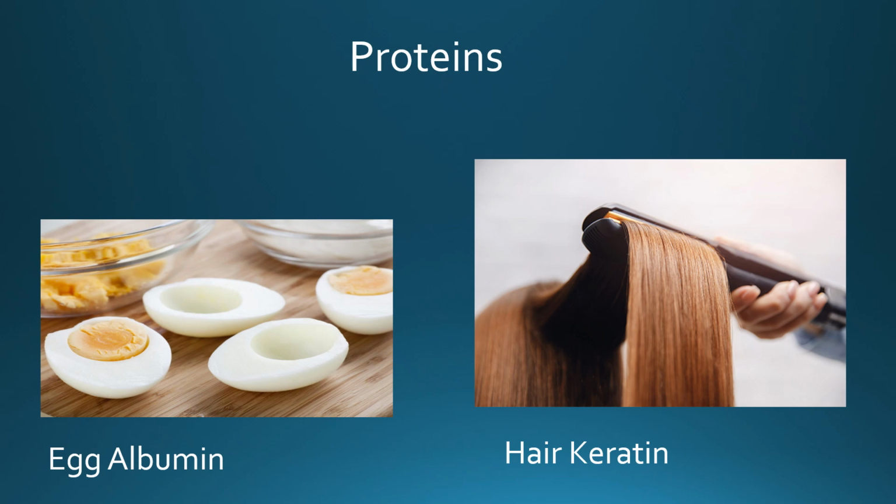I'm here with a new topic, that is proteins. These are basically biomolecules or macromolecules, specifically because of their larger size, and these are constituents of a number of things in living organisms, for example egg albumin, hair keratin, hemoglobin. Almost 99% of the enzymes are proteins, so you name it, and a number of things are made up of proteins: the cytoskeleton, the digestive enzymes, the enzymes of any metabolic pathway. So all these things are made up of proteins.